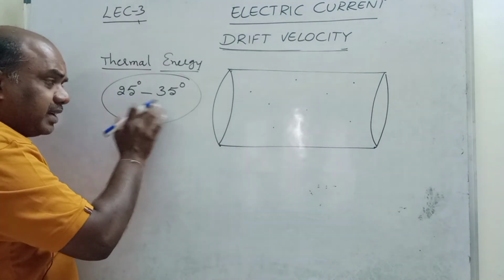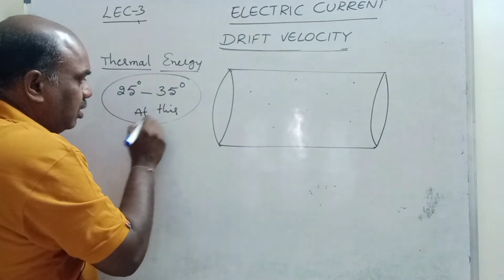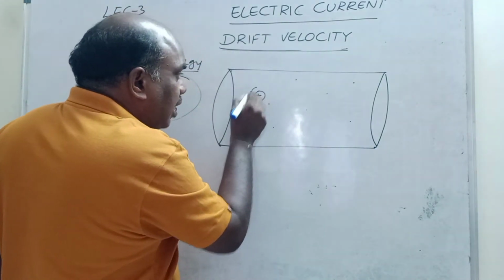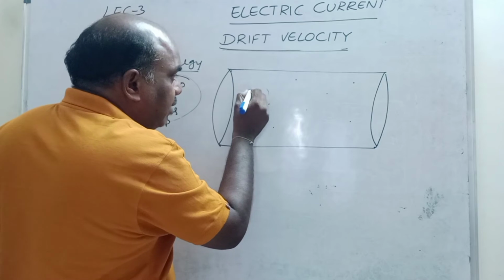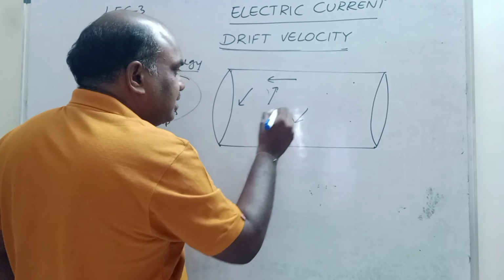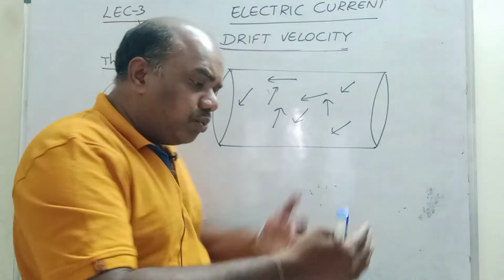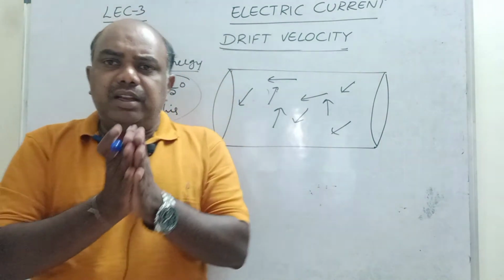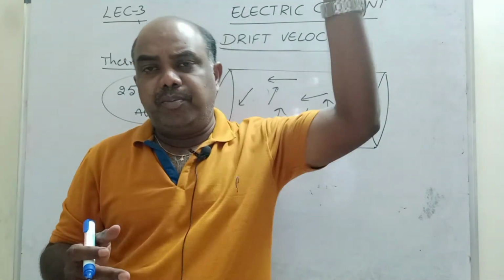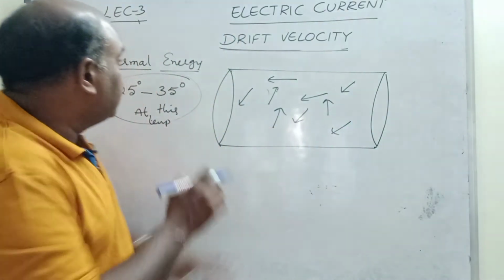At this temperature, what will happen? All these electrons will come out from the atom. This is an atom. From the outer shell, these electrons come out, and one electron goes like this, one electron goes like this, each electron moves in its own path. All these electrons come out from the atom and move in random motion. One goes up, one goes down, one goes north, one goes east. As they wish they move. This is because of thermal energy.